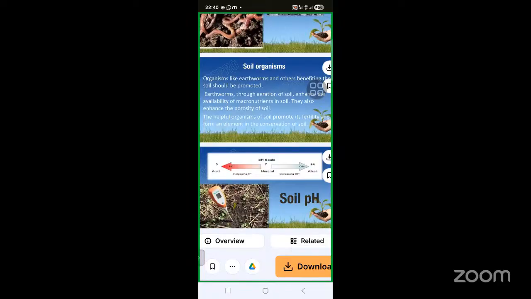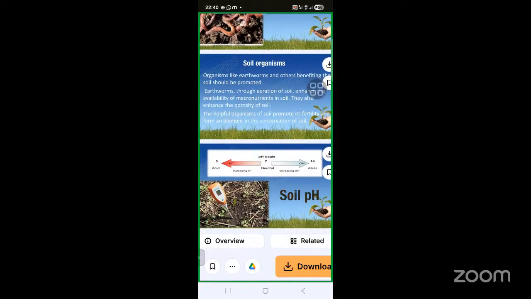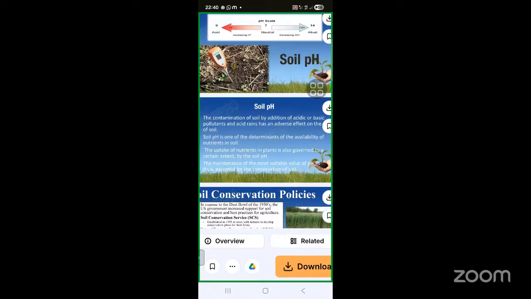So this is the scale by which we can develop soil fertility, covering acid and alkali, where the neutral point is on the pH scale. If it develops in a balanced situation, then only will the soil health develop. Important parts of the soil are affected by the addition of acidic or basic pollutants, and acid rain has an adverse effect on the soil.